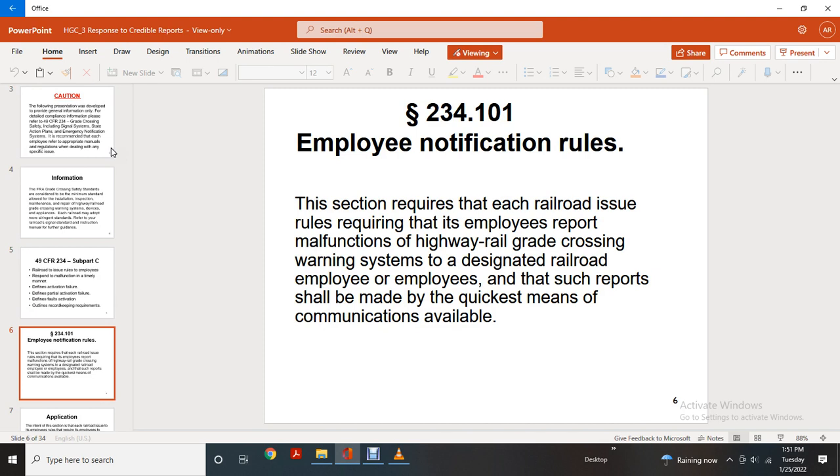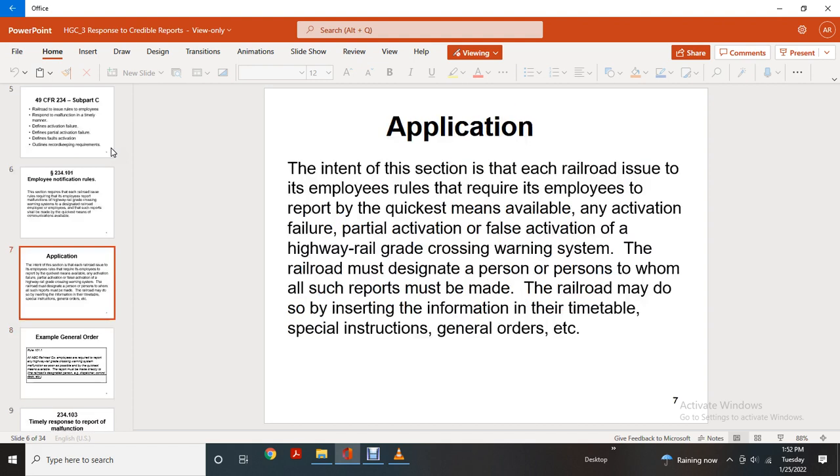234.101, Employee Notification Rules. This section requires each railroad to issue rules requiring that employees report malfunctions of highway-rail grade crossing warning systems. The railroad must designate the employee or employees to whom such a report shall be made, by the quickest means of communication available. The intent of this section is that each railroad issue employee rules requiring employees to report, by the quickest means available, any activation failure, partial activation failure, or false activation on a highway-rail grade crossing warning system.